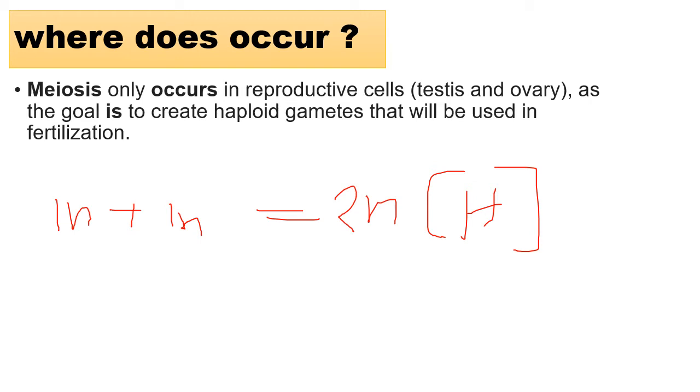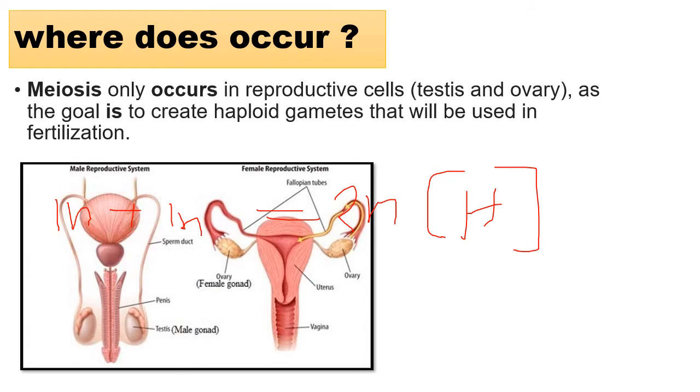That means sperms and eggs in the reproductive organs. The testis is for sperms and the ovary is for eggs in the female. Let me explain. This is the male reproductive organ system, and this is the female reproductive organ system. In the testis, the male gonad, meiosis takes place, forming the sperm cells. In the ovary, meiosis also takes place, forming the eggs.